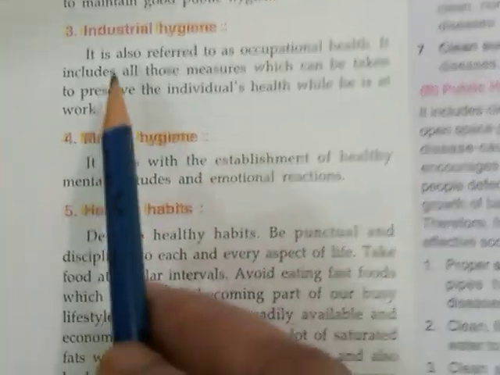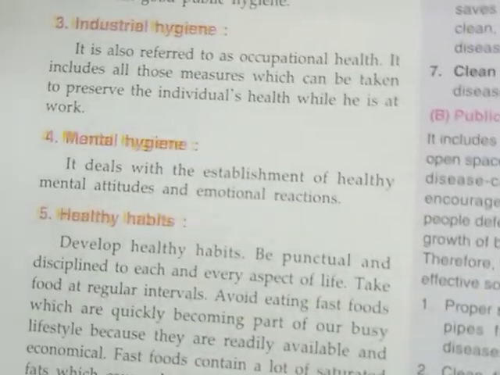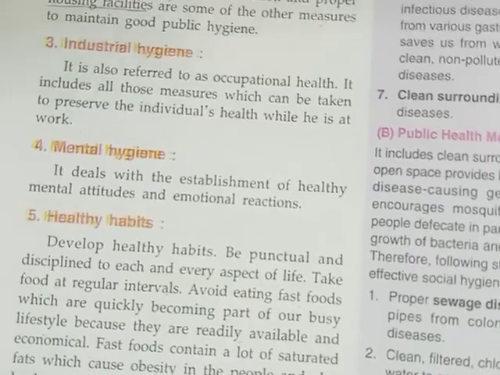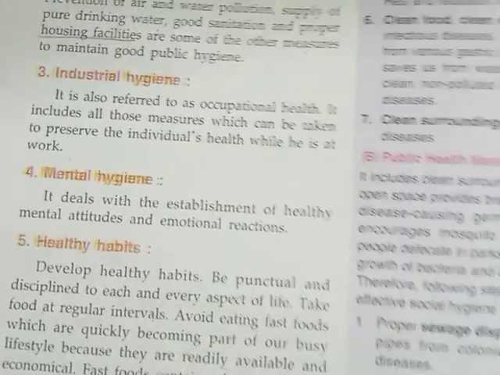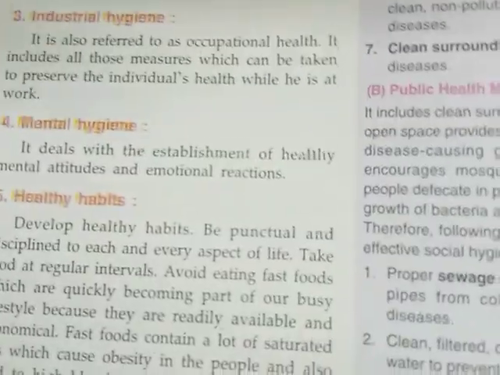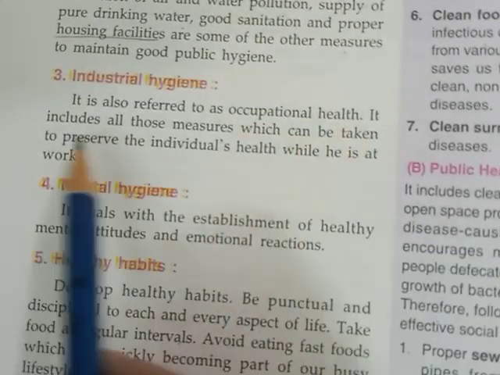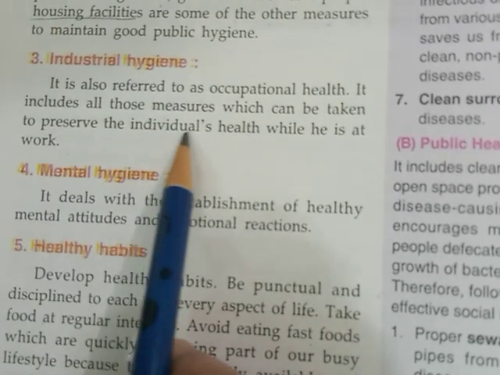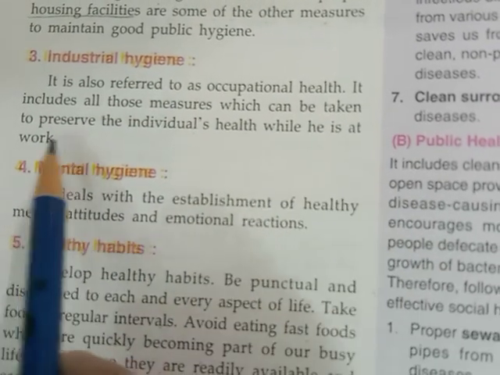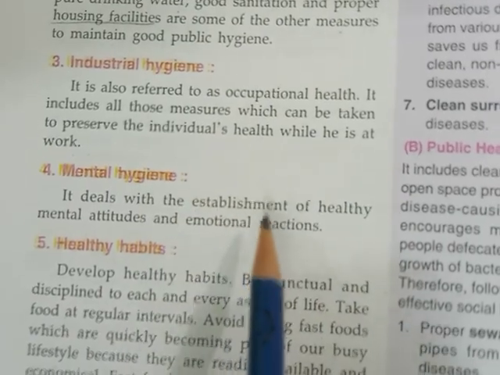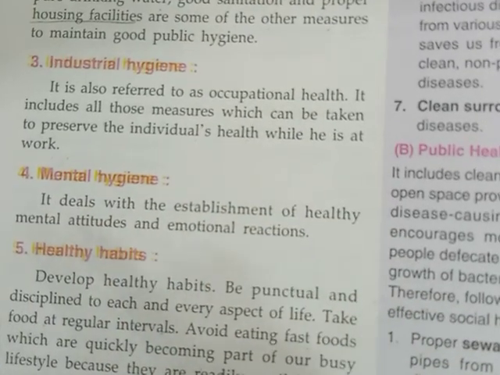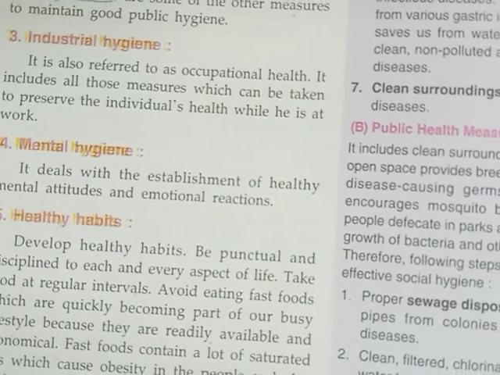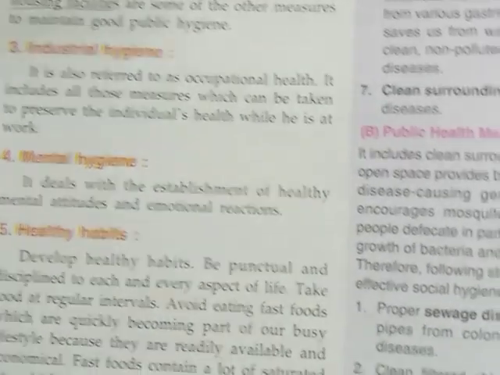Another is the industrial hygiene. Industrial hygiene is also known as the occupational hygiene. Occupational hygiene means it is related to the job or the occupation of the people. It includes all those measures which can be taken to preserve the individual's health while he is at work. See, industrial hygiene means the people who are working in the factories and in the industries. It includes all the people who work there.